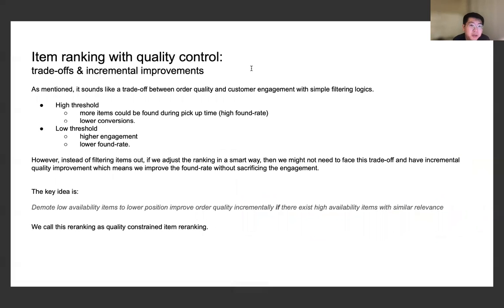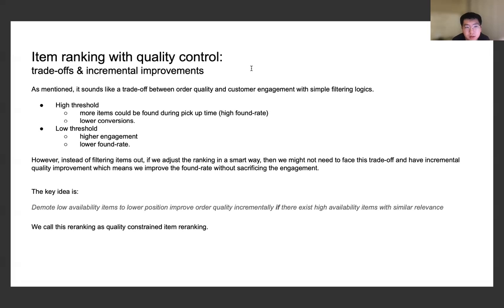And also it seems like there's a trade-off between order quality and customer engagement with simple filtering logic. The idea is if we use a high threshold, we might have more items found during pickup time. But that also means we might filter out a lot of really good items in the beginning. A lower threshold has similar observations: maybe higher engagement, but on the contrary, a lower found rate, which hurts our reliability.